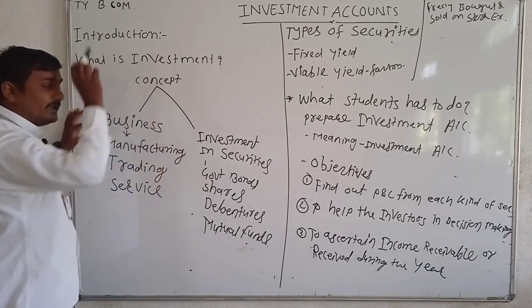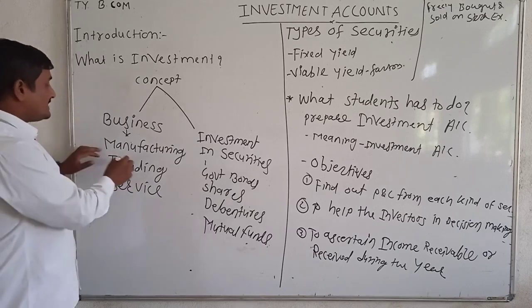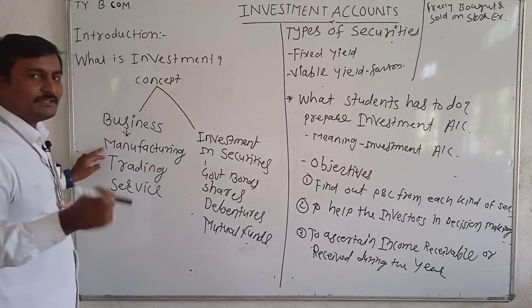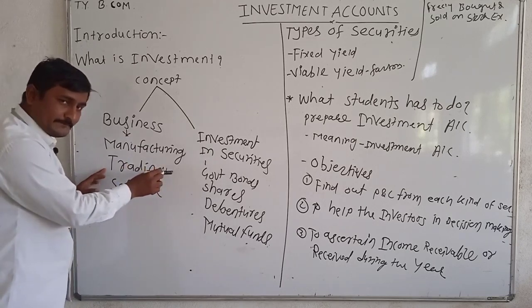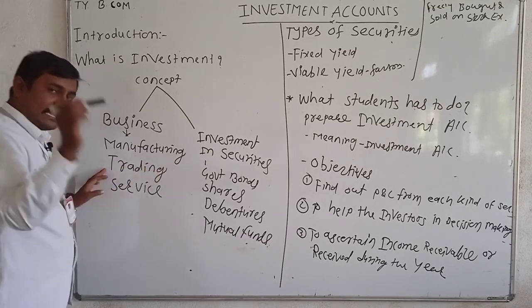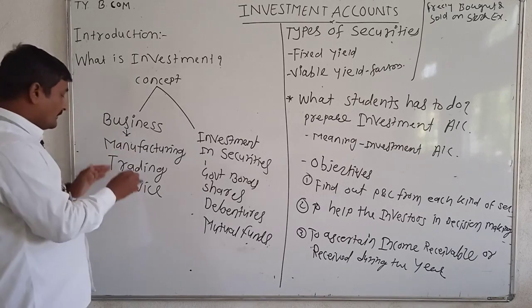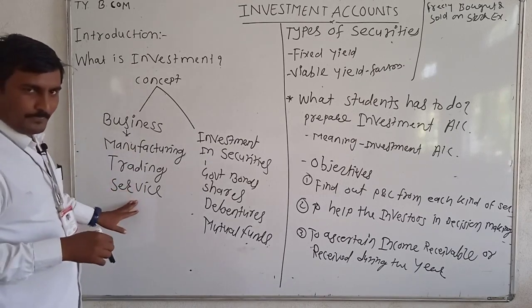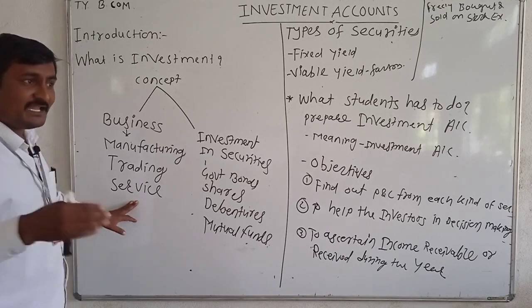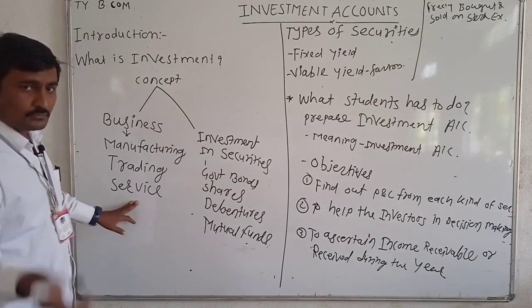Suppose money is invested into a manufacturing business. This is also investment. Suppose money is invested into a trading business, buying and selling. This is also investment. And suppose the money is invested into a service business, the business which renders services to the people or to the consumer.